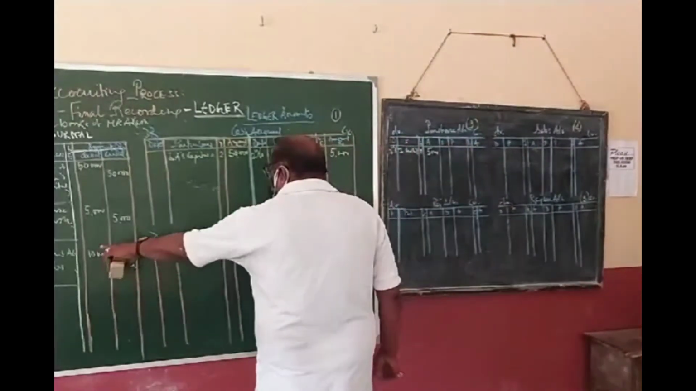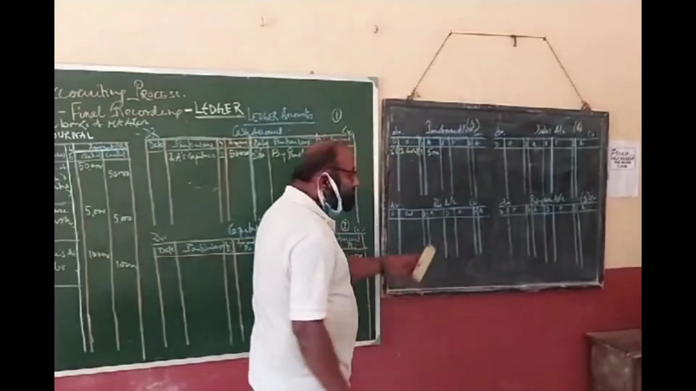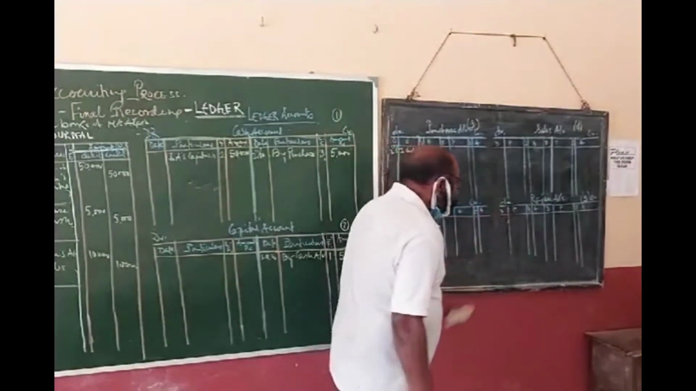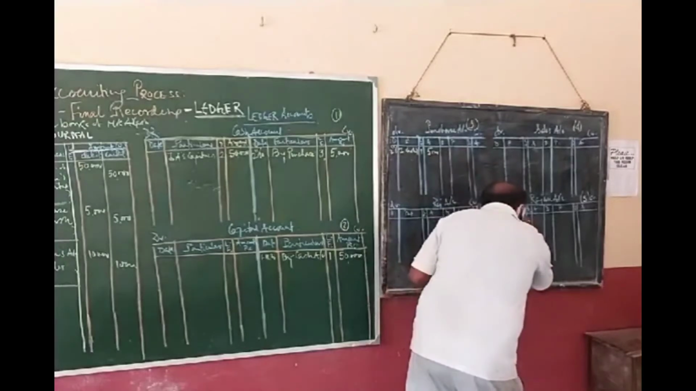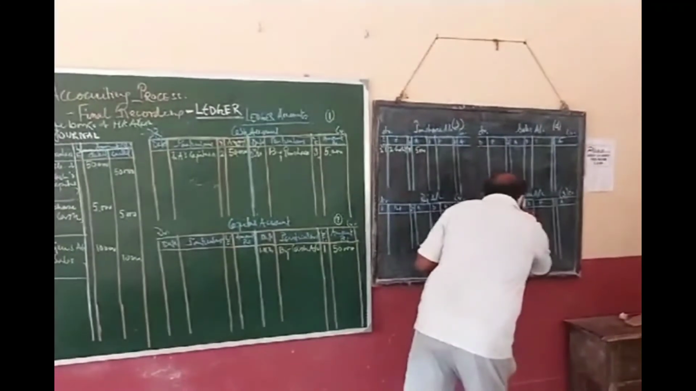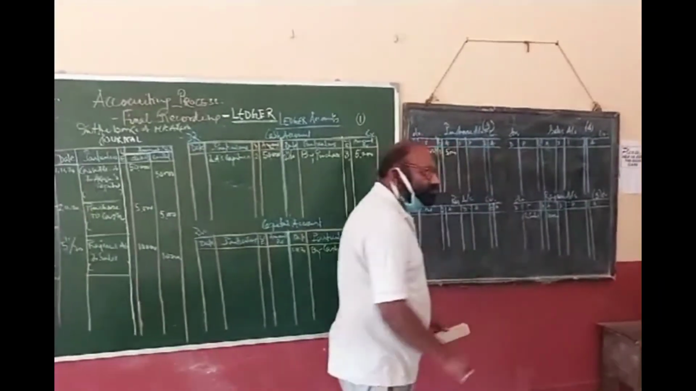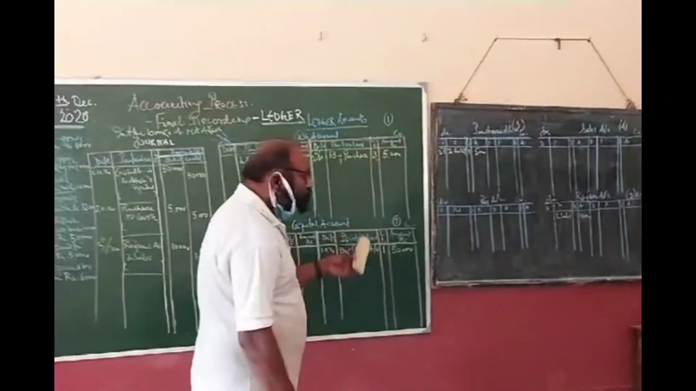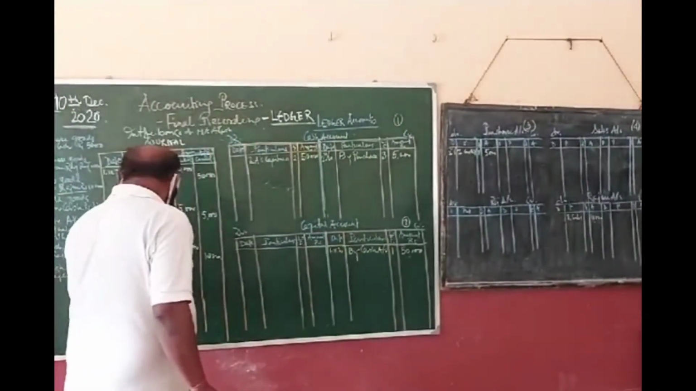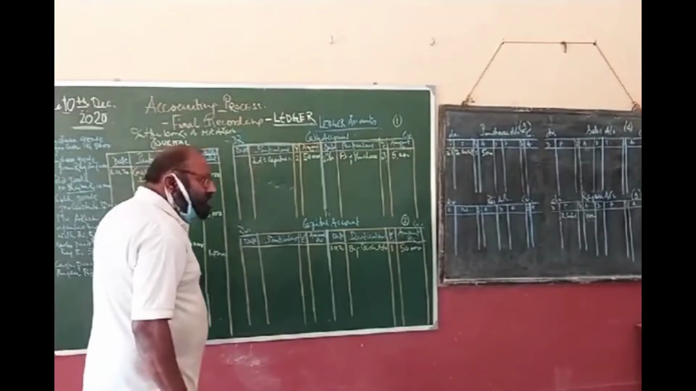Clear? Now Rajan account is debited. Then at what side should we write? Here. Two sales. How much? 10,000. Clear? So Rajan account has been debited and sales account has been credited.